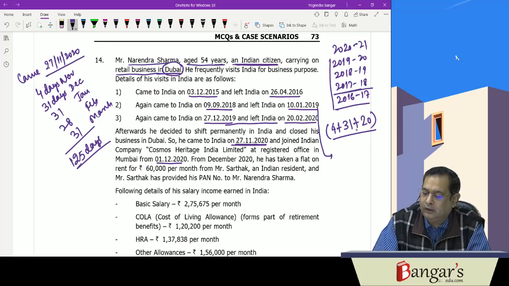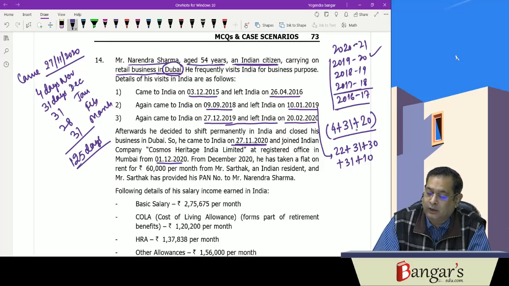In 2019-20 we have discussed. For 2018-19, he has been in India 30 minus 8, 22 days for September, then October, November, December, and then January. For 2017-18, he is not in India.